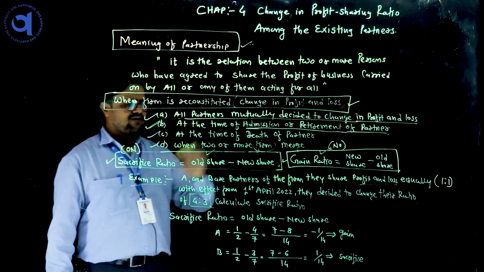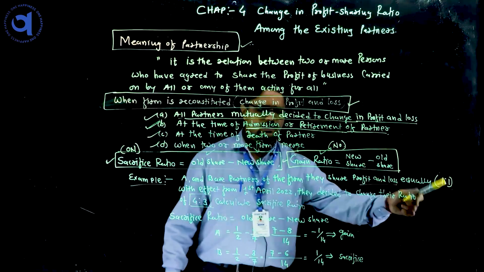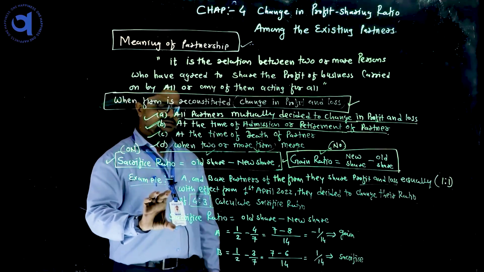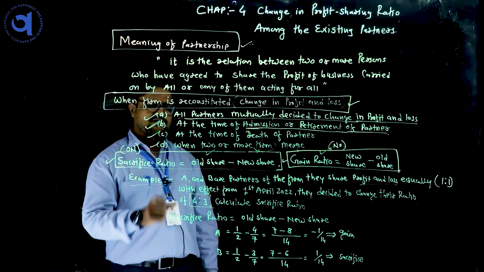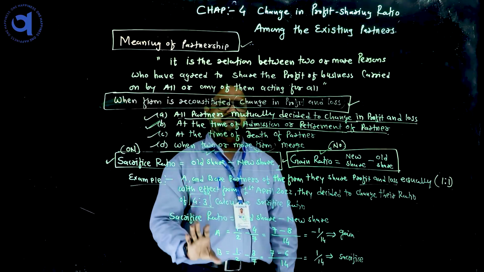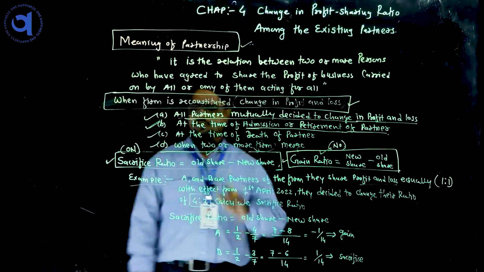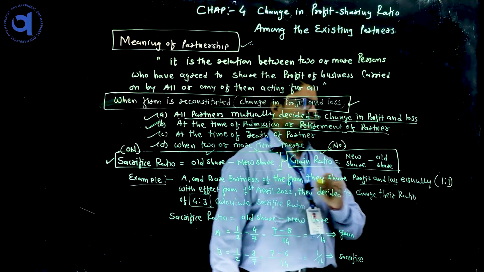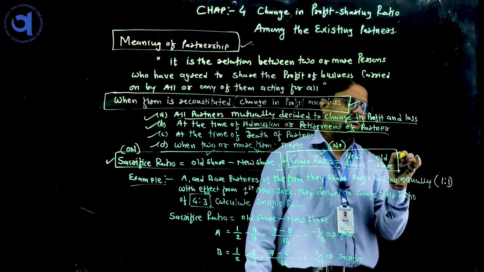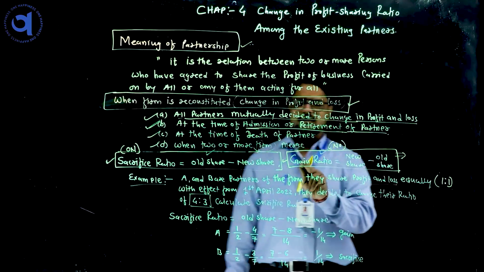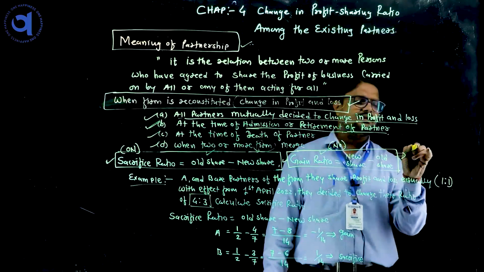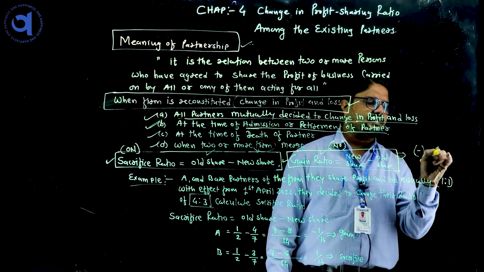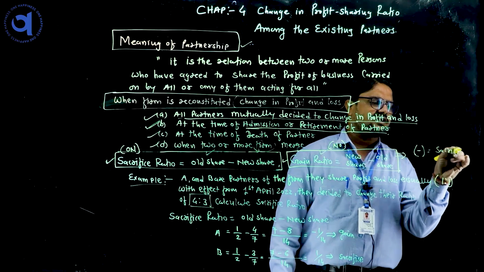After the old ratio and new ratio, we will find out, due to this change, which partner is getting a benefit and which partner is getting a loss. One more important thing: when you calculate the gain ratio and your answer comes in minus form, it indicates that this partner has sacrificed.